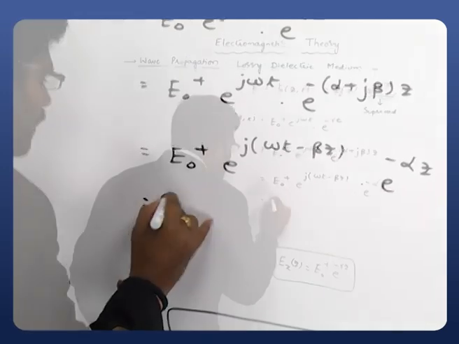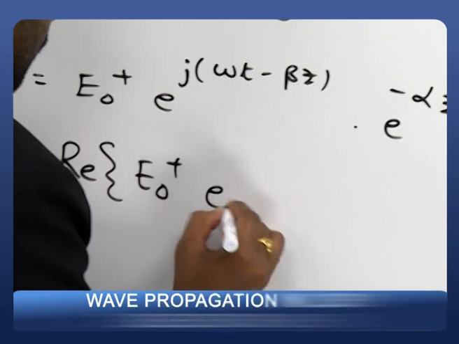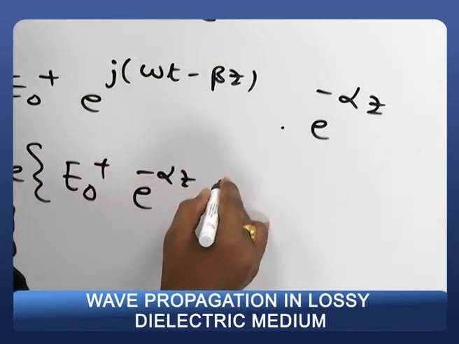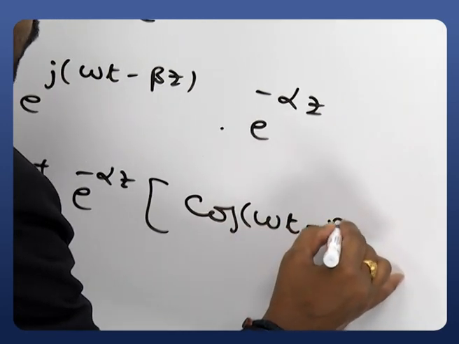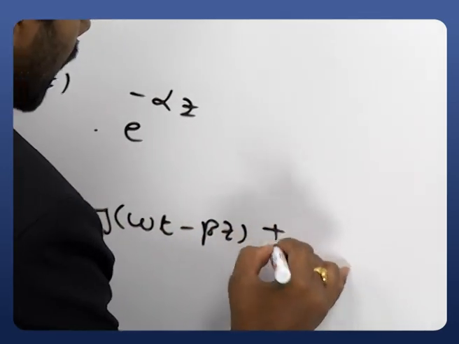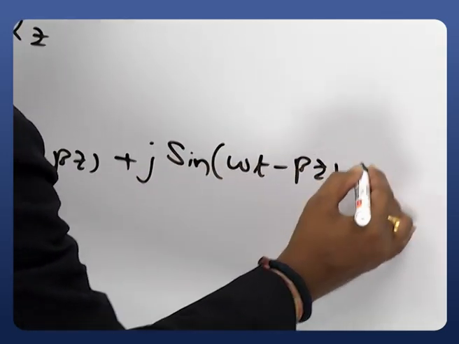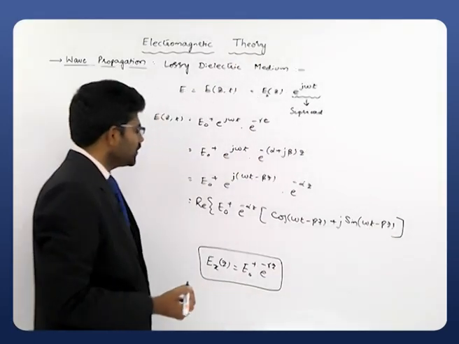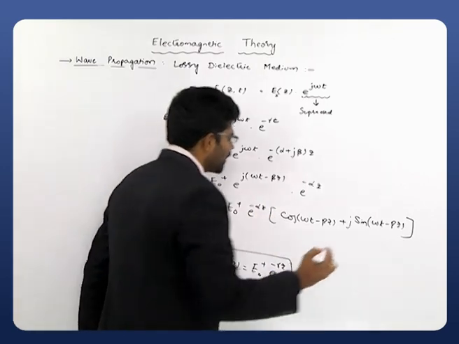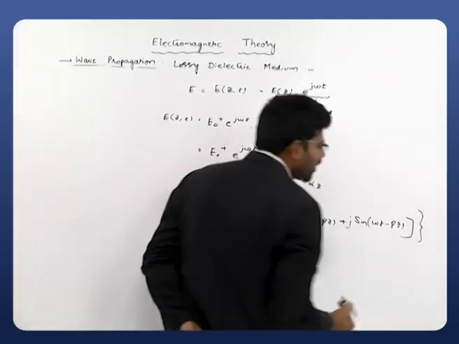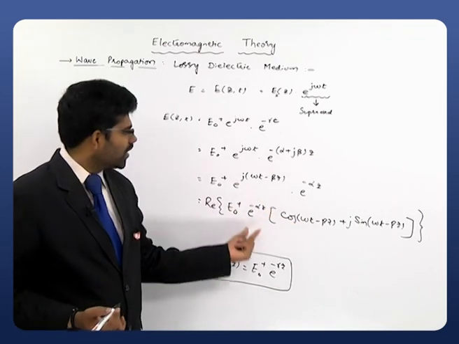So that is E naught plus, and this can be written as cos omega t minus beta z plus j sin omega t minus beta z, multiplied with e power minus alpha z, that is what I expanded. And once again, for our mathematical convenience, I will consider only the real part of this one. Simply, what is the real part of this one?